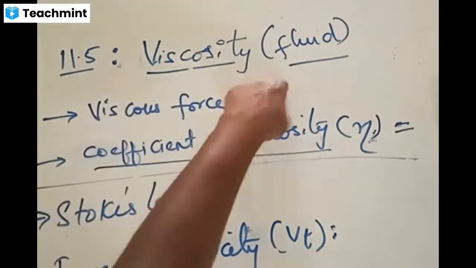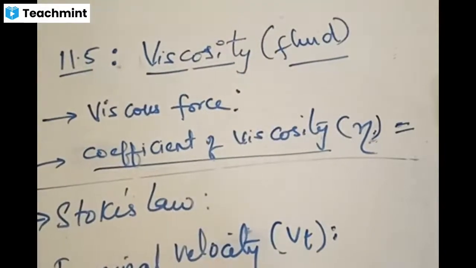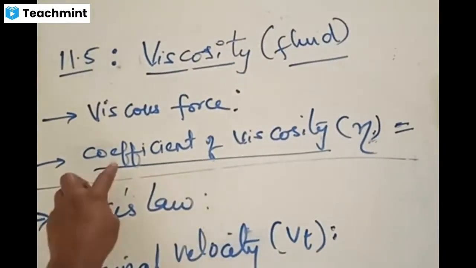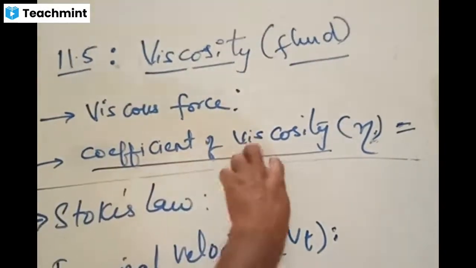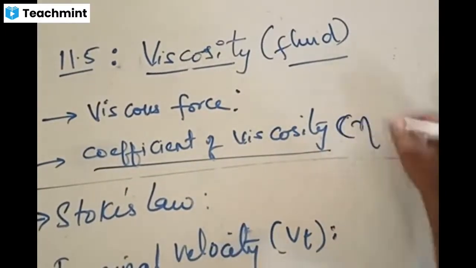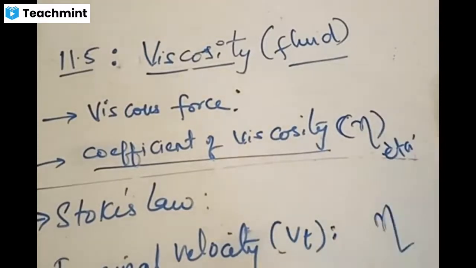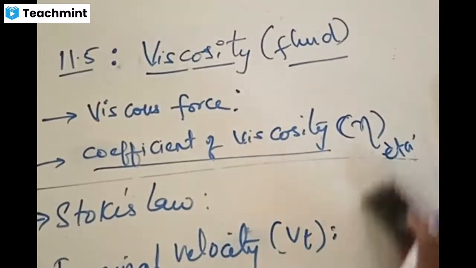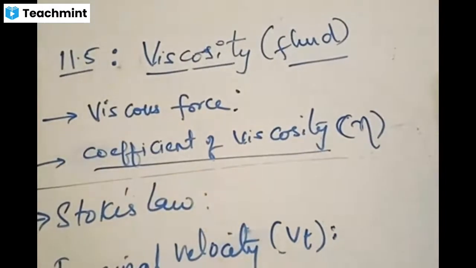Now, every fluid has one important parameter associated with it, called the coefficient of viscosity, denoted by the letter eta.